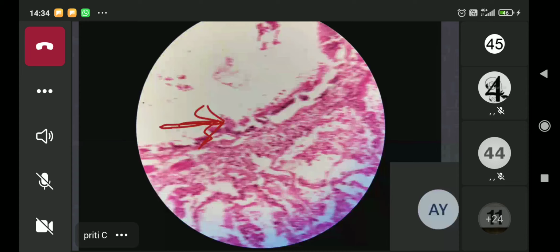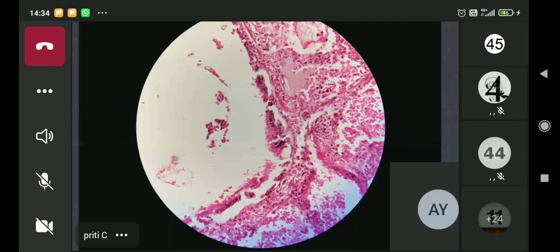Okay, I have gone to higher part. You can see this is lining epithelium which is shedding off at some places. And you see that the alveolar spaces adjacent to it are congested. These are the alveolar spaces which are congested. These are all filled with RBCs and fluid and neutrophilic exudate again.